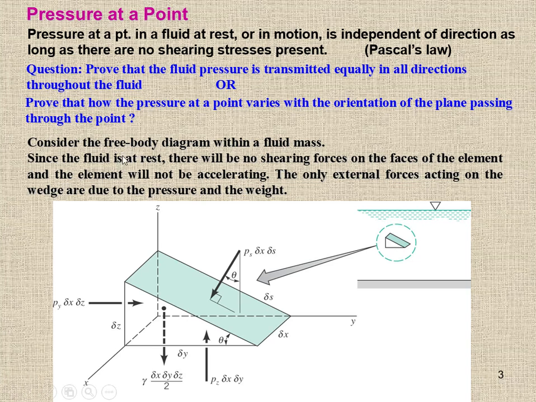Since the fluid is at rest, there will be no shearing force on the faces of the element and the element will not be accelerating. That means there is no rigid body motion. The only external forces acting on the wedge are due to the pressure and the weight. The pressure, that is atmospheric, as well as the pressure due to the fluid itself.